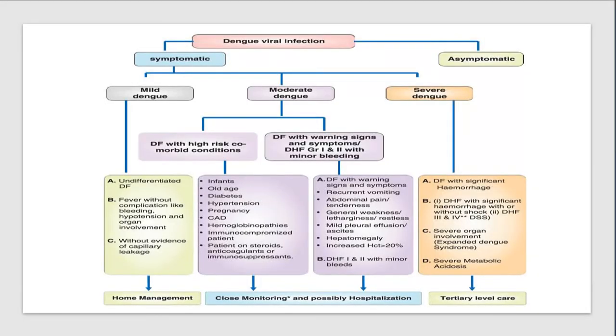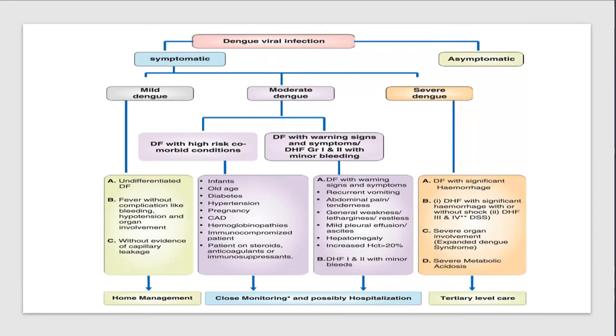So how do you want to manage? So this is an important point. There is an important table. So when there's a dengue viral infection and the patient is asymptomatic, it's fine. There is nothing to treat. But when there's symptomatic, there is a mild dengue, moderate dengue, and severe dengue. In the mild dengue syndrome, we'll be seeing undifferentiated dengue fever, fever without complications, and without any evidence of capillary leakage. That is mild dengue.